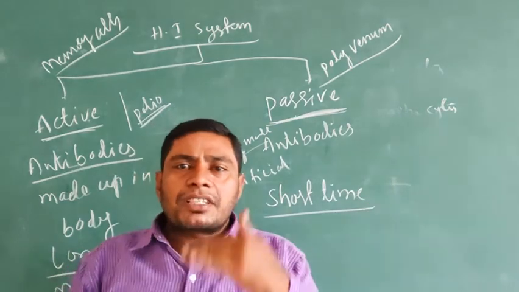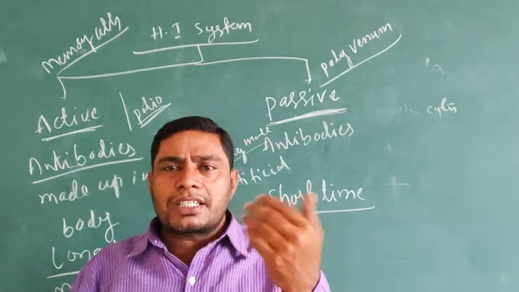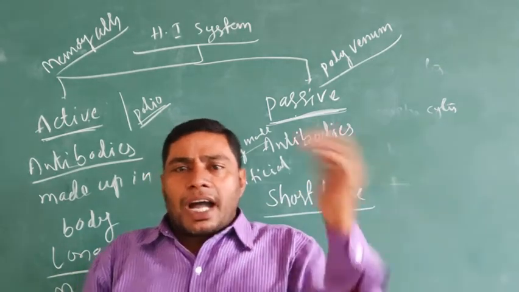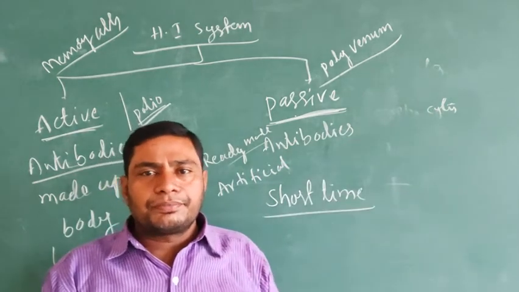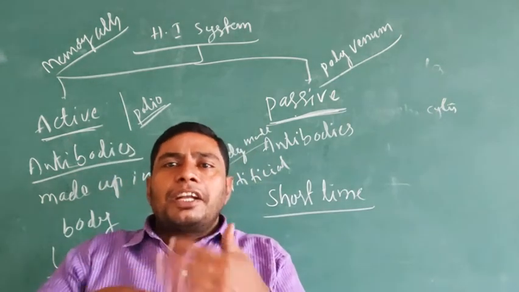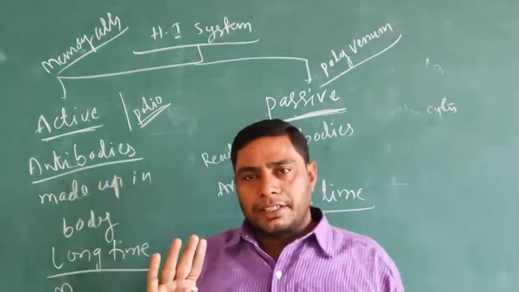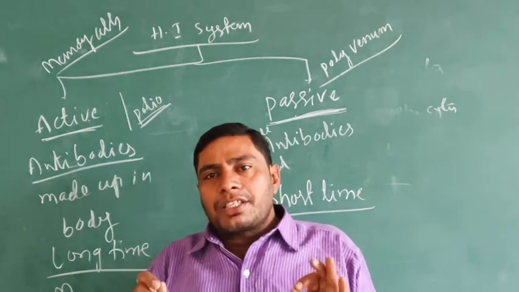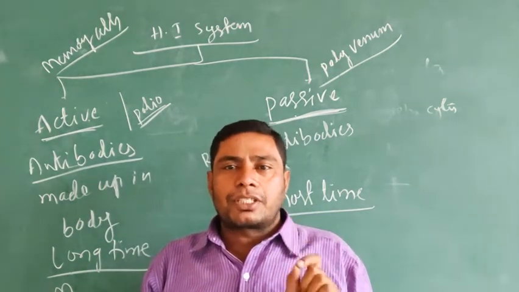So after some time, if the person gets a poisonous snake bite again, he can take the antivenom injection, or ready-made antibodies, again. But active immunity is not like that. This is the main difference between the active and passive immune systems.